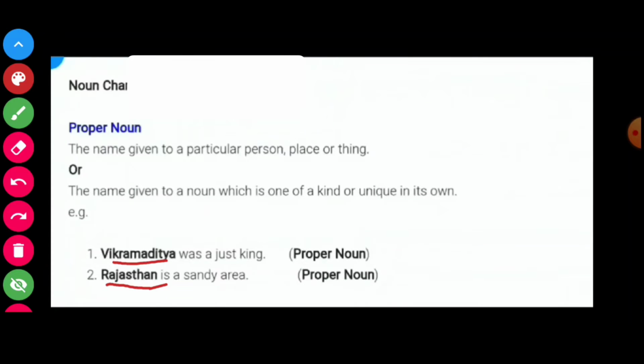Number second, Rajasthan is a sandy area. Here, there is only one state which is named Rajasthan. राजस्थान नाम का एक ही स्टेट है, इसीलिए that is also a proper noun.